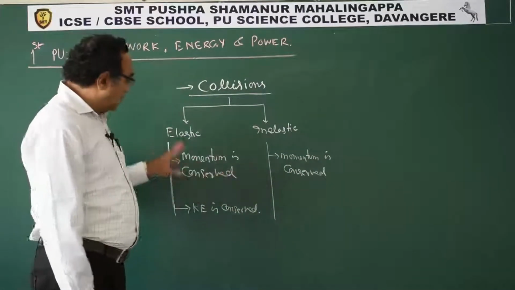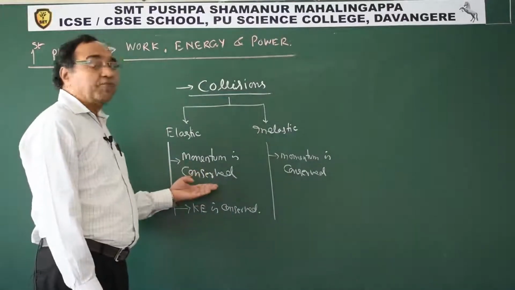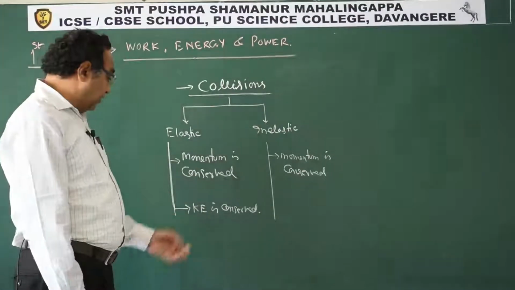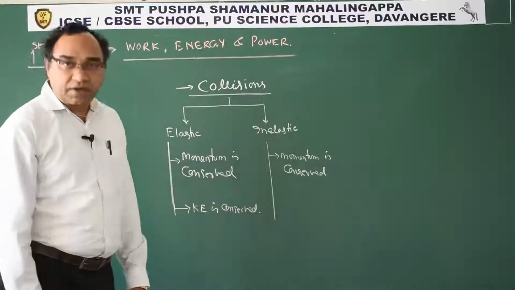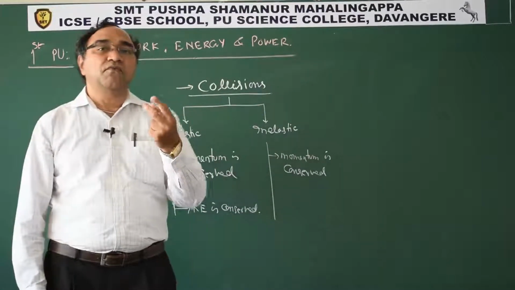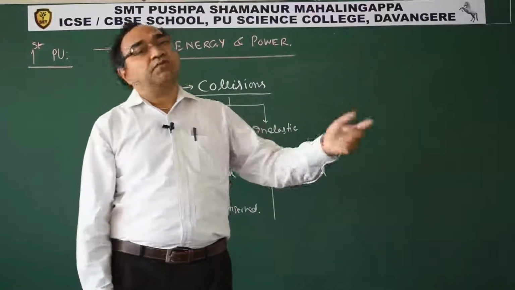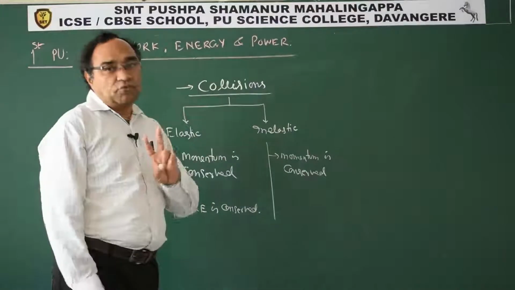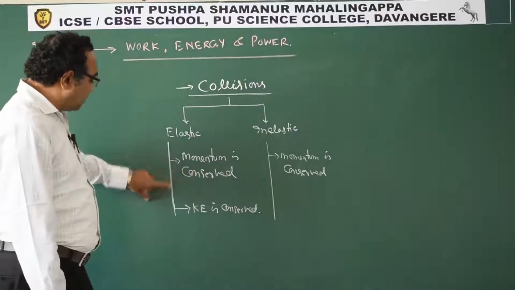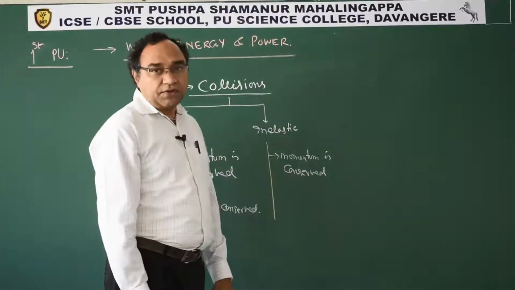So for elastic collision, we will have two equations. We will get one equation from the law of conservation of momentum, and one equation from the conservation of kinetic energy. And there will be two variables, that is, the velocity of each of the bodies after collision. So if we assume V1 and V2, then we have two variables, so we need two equations. The next is inelastic collision.